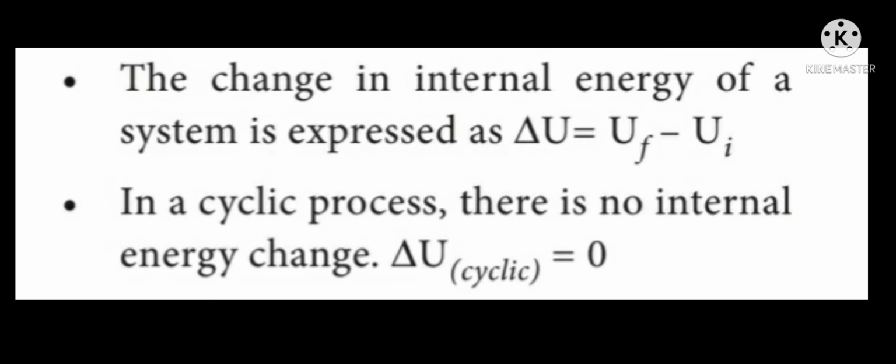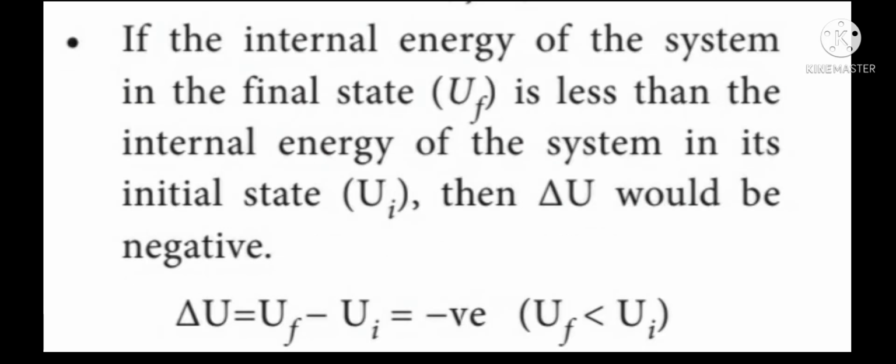Delta U for a cyclic process is equal to 0. For a cyclic process, there is no change in internal energy, that is delta U for a cyclic process is 0. Fifth point, if the internal energy of the system in the final state UF is less than the internal